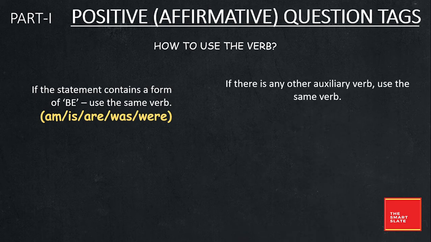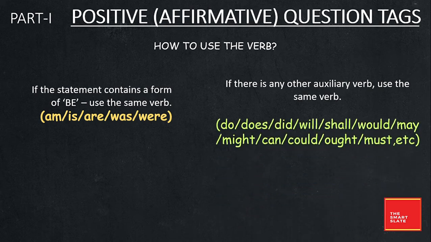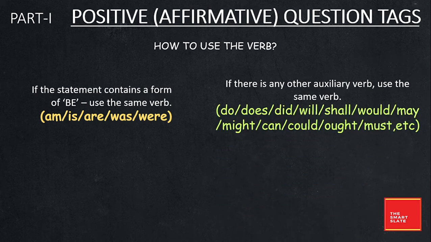But if there is any other auxiliary verb, you have to use the same verb, like do, does, did, will, shall, would, may, might, can, could, ought, must. Such verbs are there, then you have to use do, does, did as it is. Like he plays well, then your does play is hidden. Okay, so you have to guess the tense, and then you have to use that particular auxiliary verb.